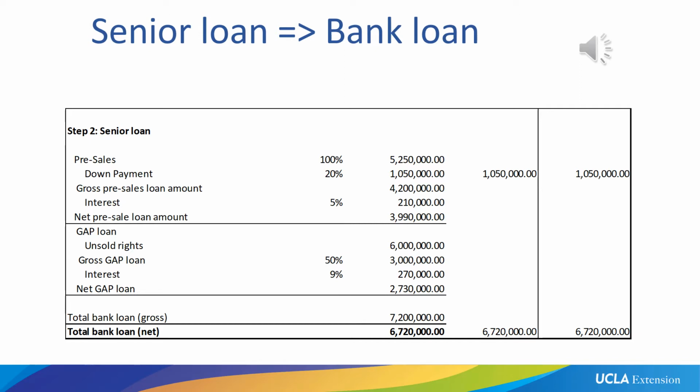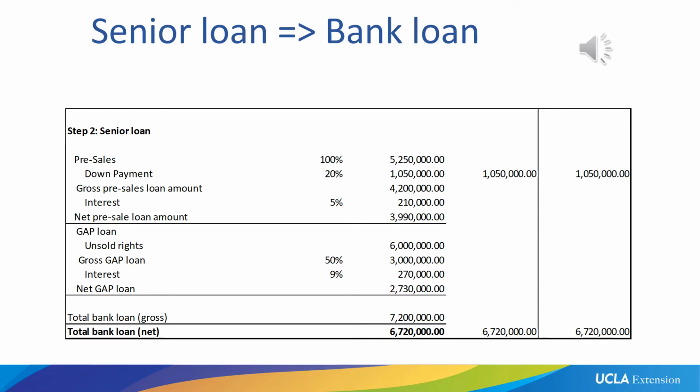So $5,250,000 are given to us as a pre-sale loan. Obviously, we did receive 20% of our pre-sales already, which was a down payment that was given to us by the distributors upon signing of the pre-sale distribution agreements. So this down payment needs to be deducted because we already received it. So the gross pre-sale loan would therefore be $4.2 million.